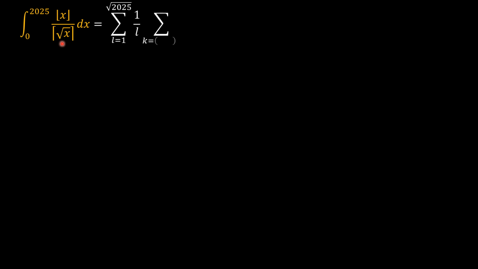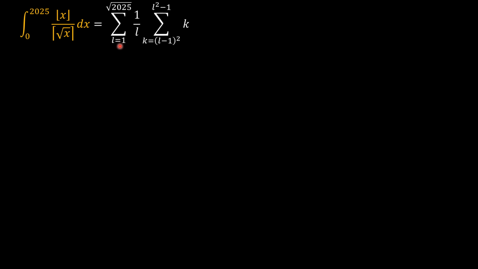So now transitioning to putting this into some analytical light, we have the integral from x equals 0 to 2025, and as you can see, the square root of this value, especially the ceiling, means that we're going to be moving from 1 to 45, which is the square root of 2025.